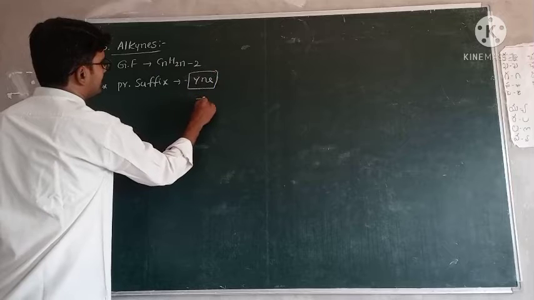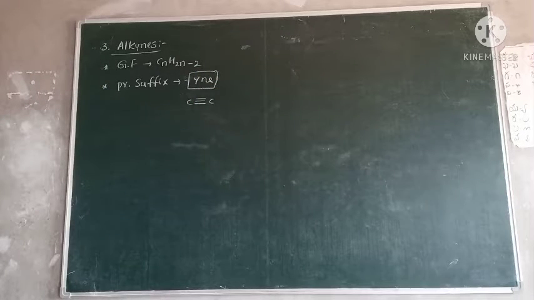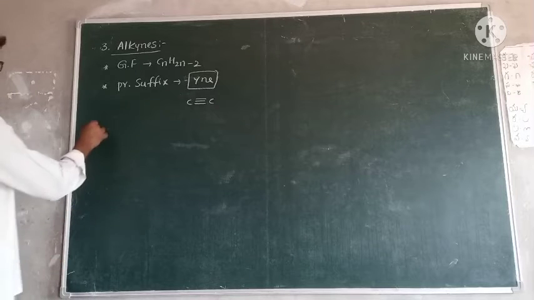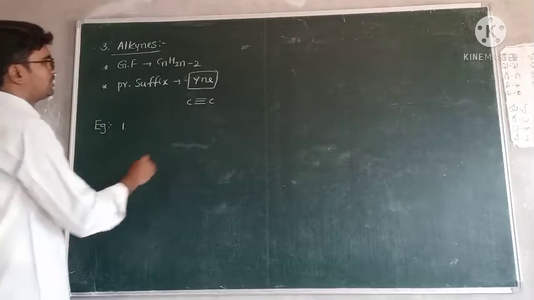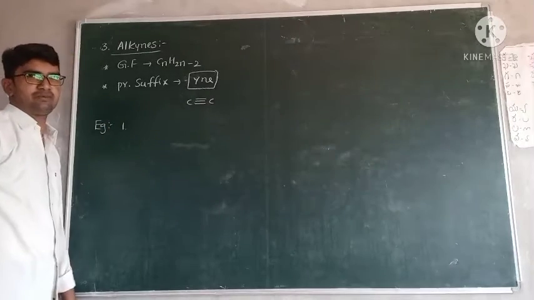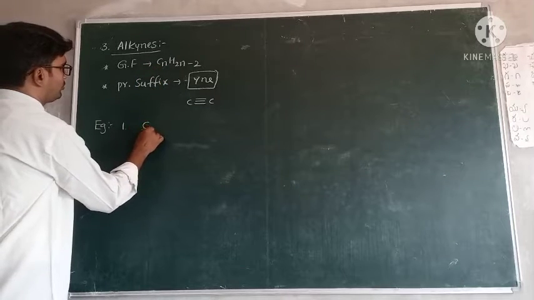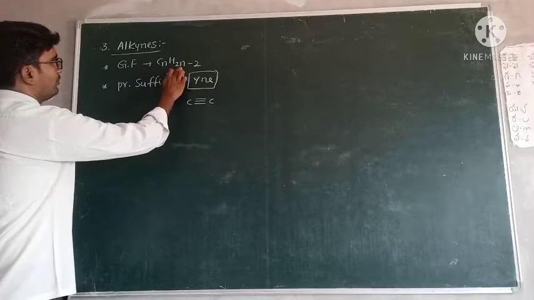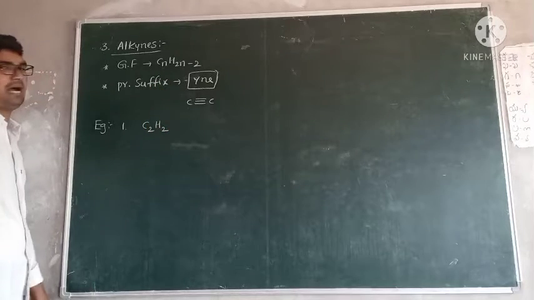Yne indicates C triple bond C. So between 2 carbon atoms, one triple bond is present. Okay, right. Now examples for this one. First example. Here also a minimum of 2 carbons must be present in the hydrocarbon, so it starts from 2. So C2, 2 2s are 4, 4 minus 2, 2. C2H2. This is the first alkyne.